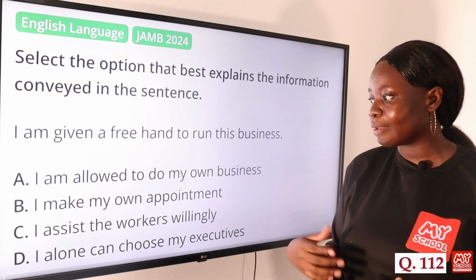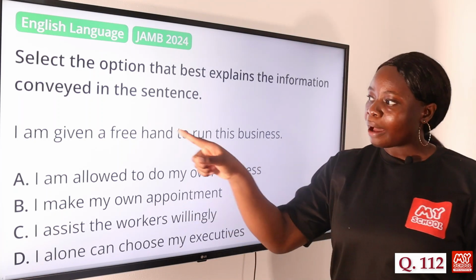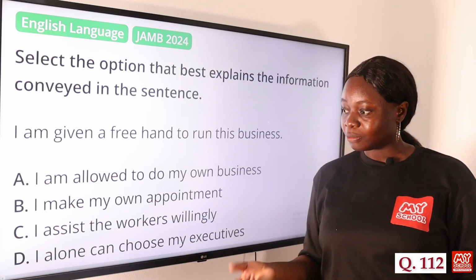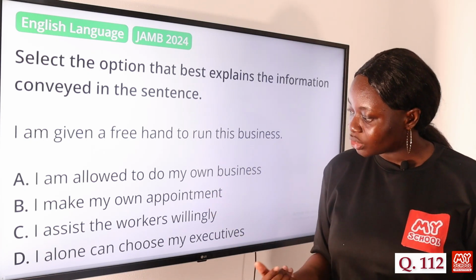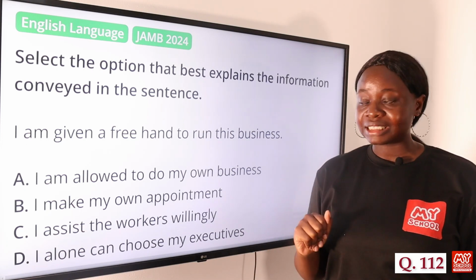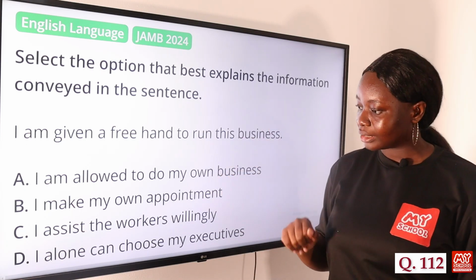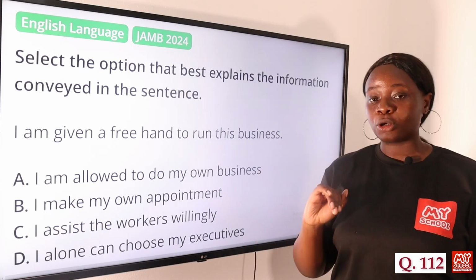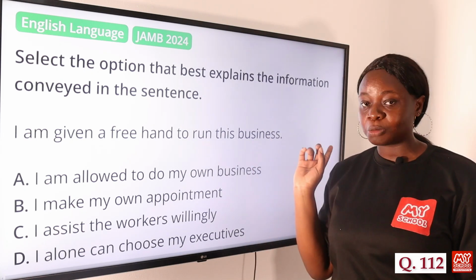Option B says I make my own appointment. There is nothing in this sentence that suggests that that particular person is allowed to make his own appointment. Option C says I assist the workers willingly. Nothing is expressed like that in this particular sentence. And option D says I alone can choose my executives. There is nothing about being able to choose executives in this particular sentence.